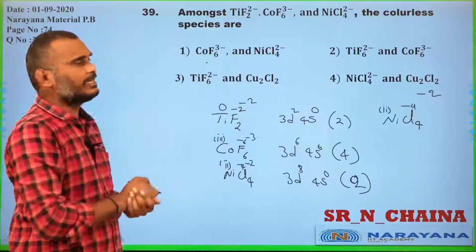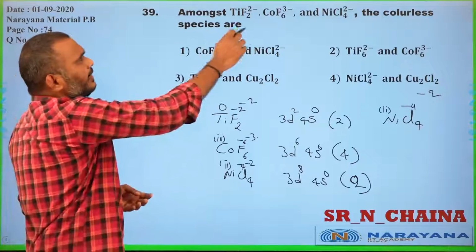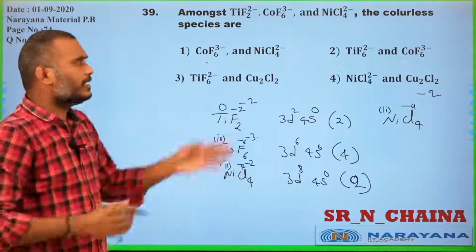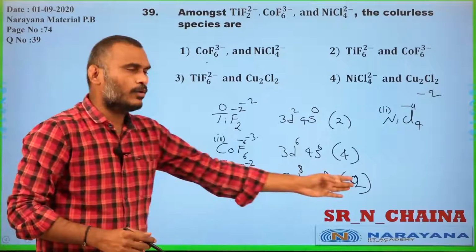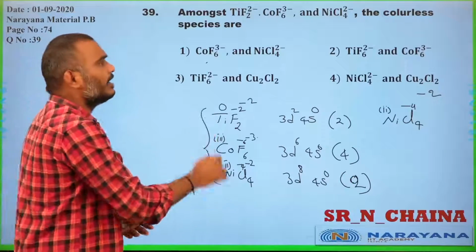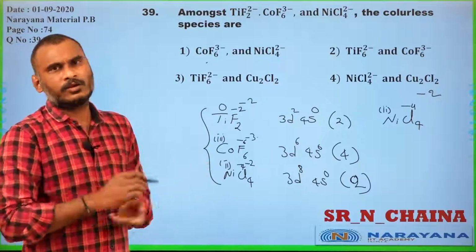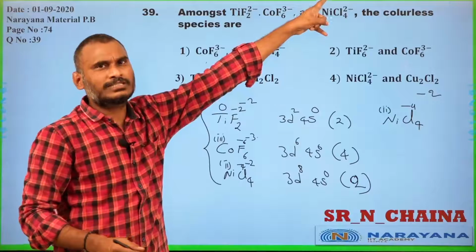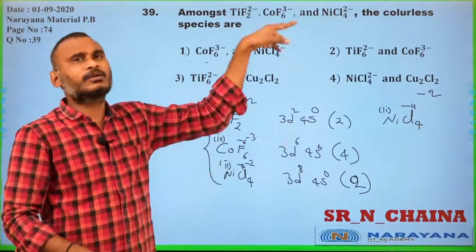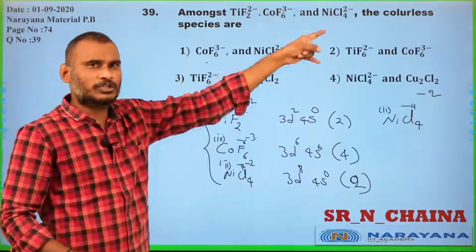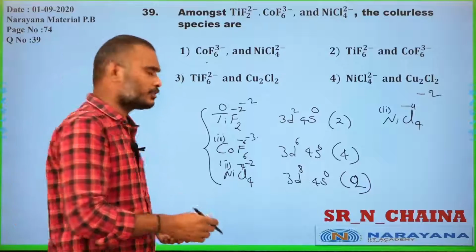Yes, here is the mistake, student. Among the options, all are colored according to the given option: 2 unpaired electrons, 4 unpaired electrons, and 2 unpaired electrons. Because of having these, irrespective of the option, all the given options are colored only. The question was missing Cu2Cl2. After adding that, you can go for the pair, but according to the given question all these are colored because of having unpaired electrons. Now we go for the next one, student.